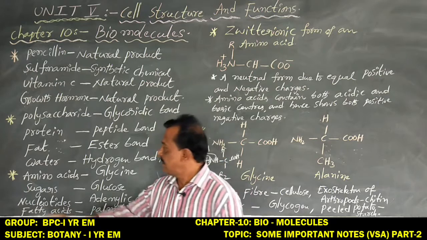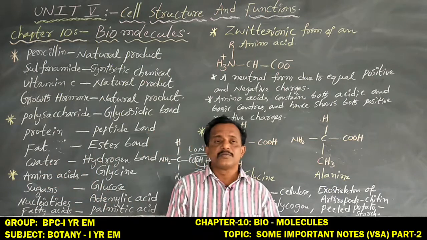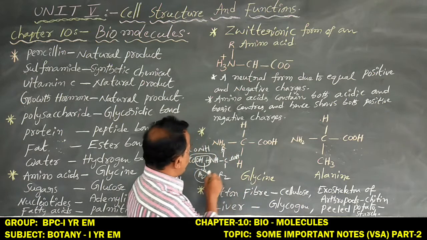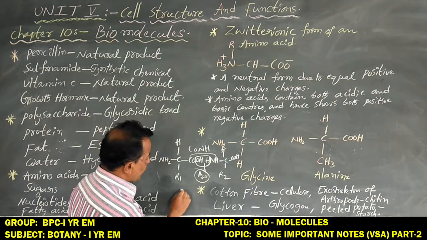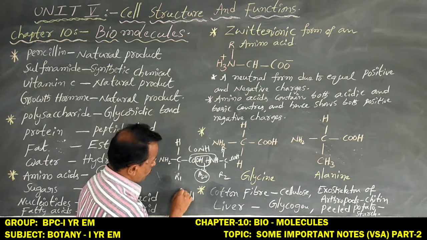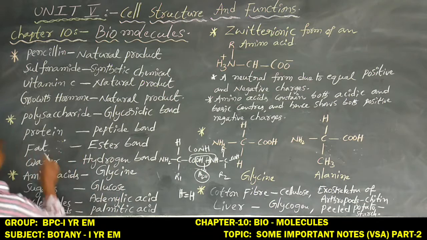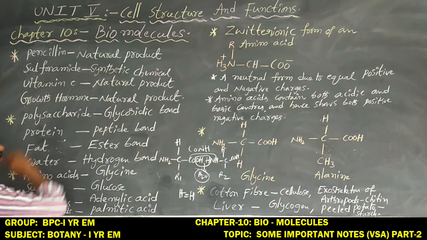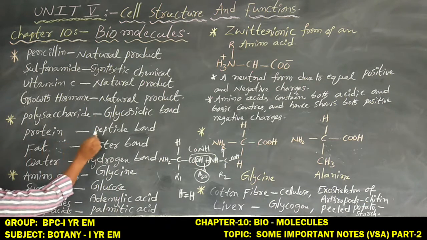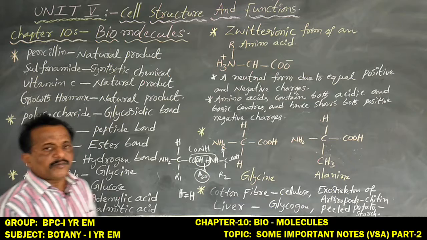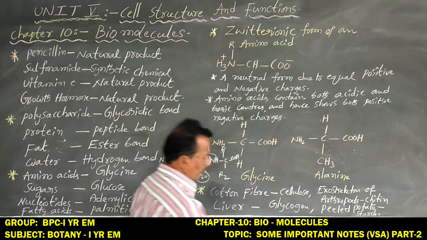Fat contains ester bonds. And water also makes hydrogen bonds, H2, that is the hydrogen bond. So these are the bonds: polysaccharides contain glycosidic bonds, proteins contain peptide bonds, fats contain ester bonds, and water contains hydrogen bonds.